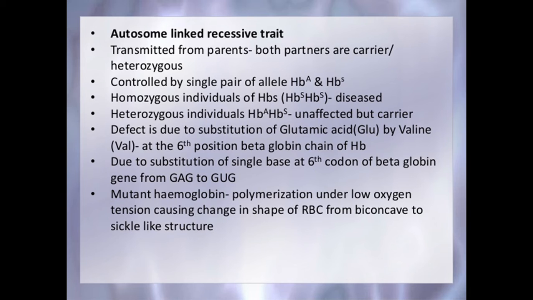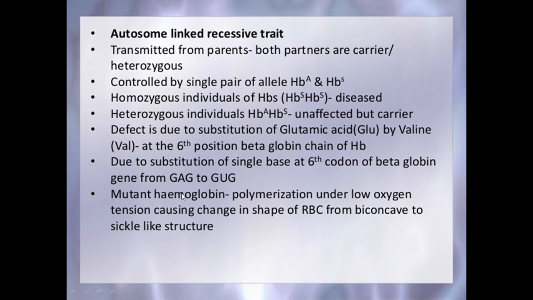The defect is due to the substitution of glutamic acid by valine at the 6th position of the beta globin chain of hemoglobin. This is due to substitution of a single base at the 6th codon of the beta globin gene from GAG to GUG.